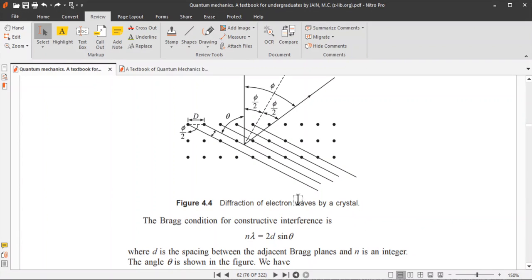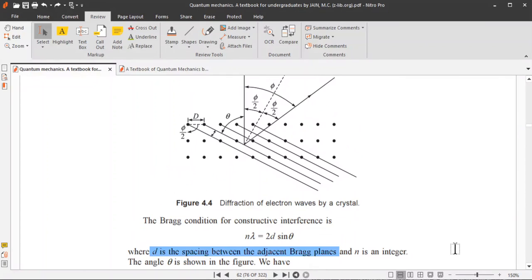And what is the distance between this set of planes? This is the perpendicular distance between the atomic planes, and this perpendicular distance is the small d. Small d is the spacing between the adjacent Bragg planes.